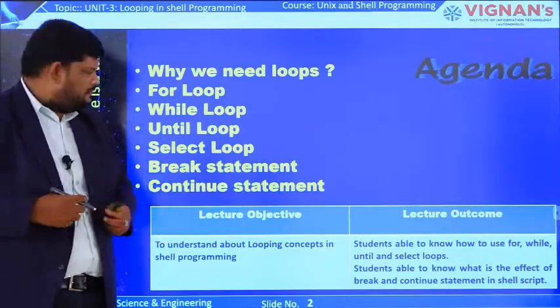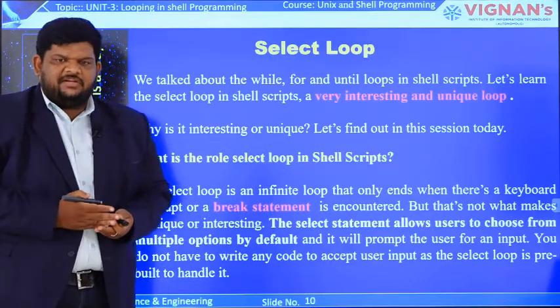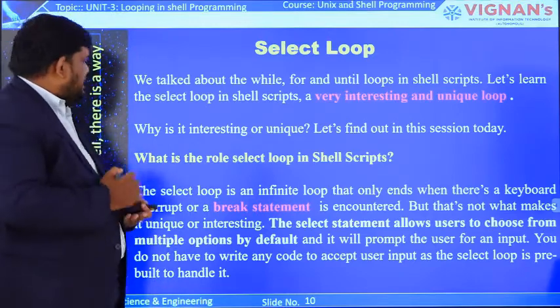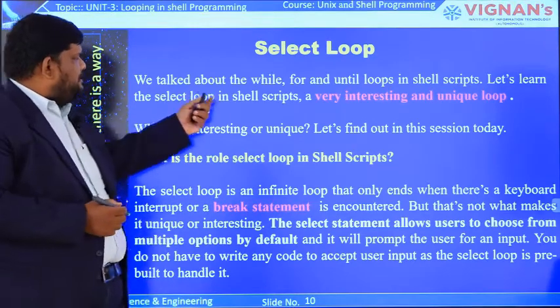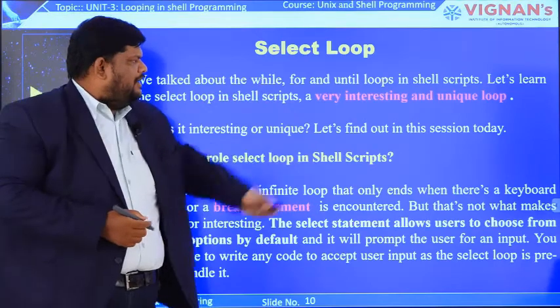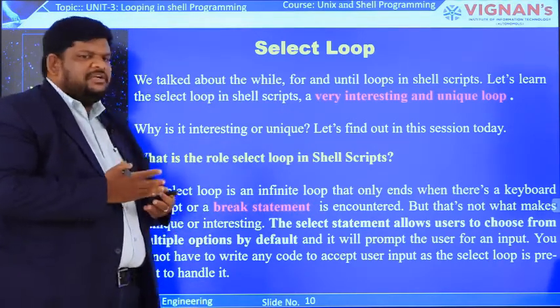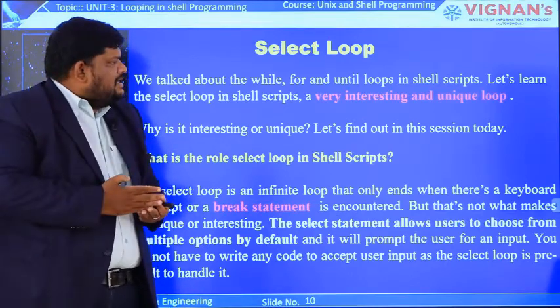Now coming to the select loop, this is the fourth loop present in Unix. We already discussed the while loop, for loop and until loop, but compared to these three loops, the select loop is very interesting and unique.